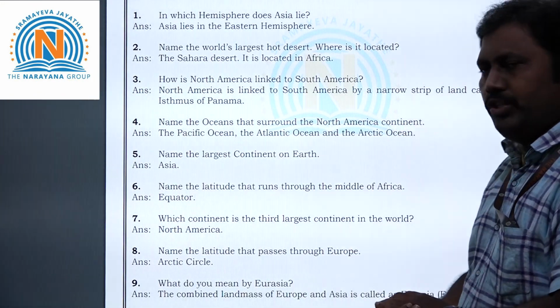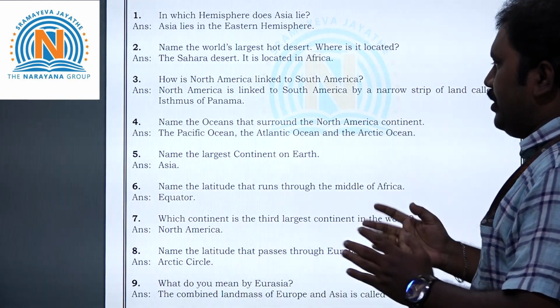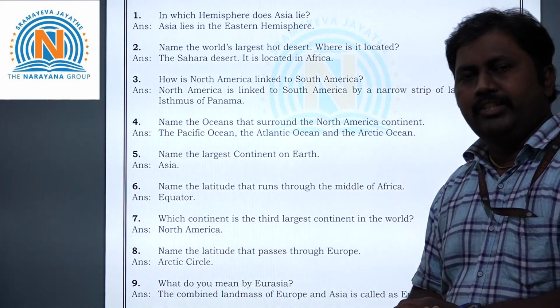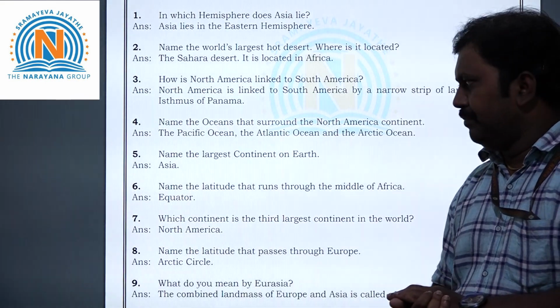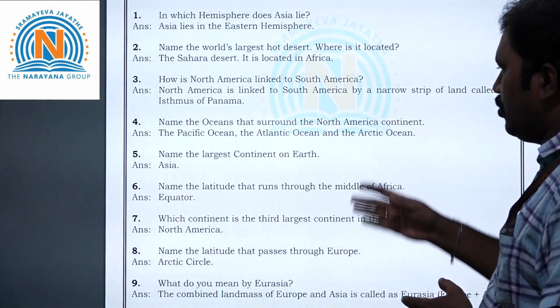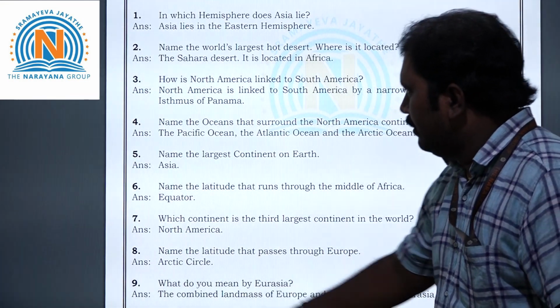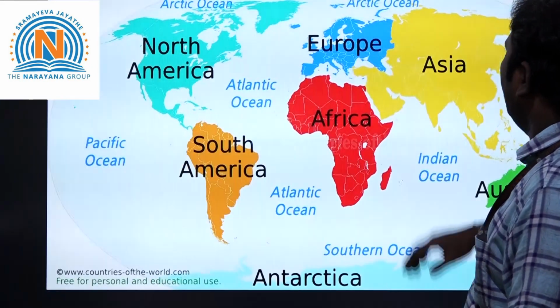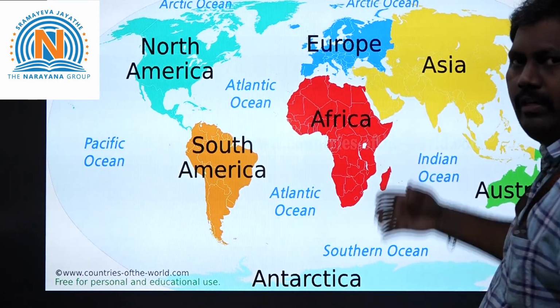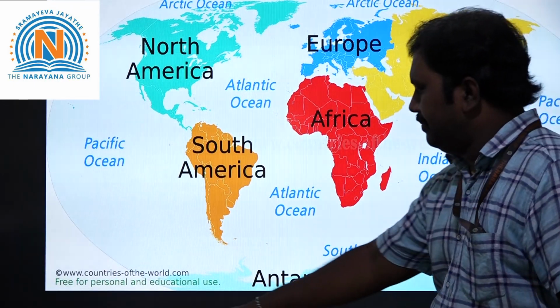Now let's take the fifth question. Name the largest continent on the earth. Obviously the answer is Asia, because this is also a general knowledge question. So Asia is the largest continent on the earth. Just now we saw it on the map. See one more time if you want to see. See here, this is Asia. Asia is the largest continent in the world.